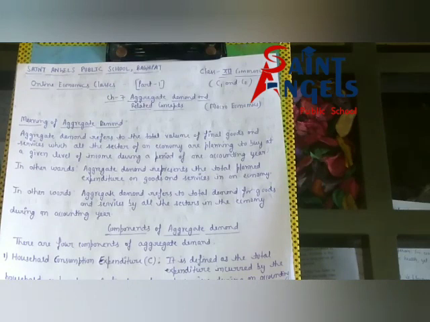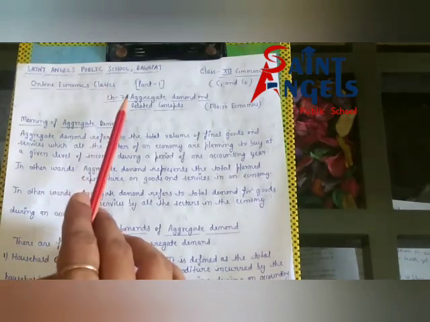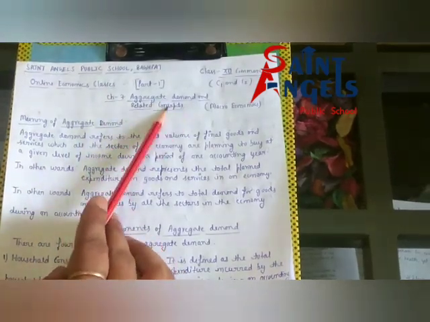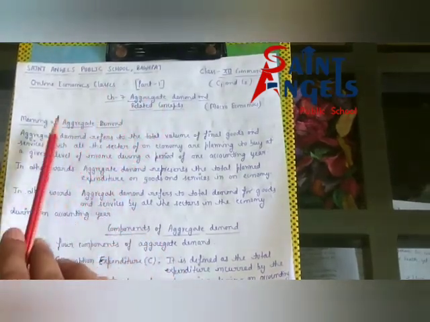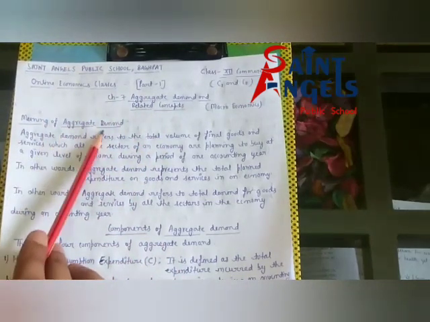So my dear students, today we will discuss chapter number 7, aggregate demand and related concepts, which is from the macroeconomics book. As you know, in my previous video we completed chapter number 6 and also discussed some questions of chapter 6, but today we are going to discuss chapter number 7, aggregate demand and related concepts. In this chapter, first of all, we will discuss the meaning of aggregate demand.